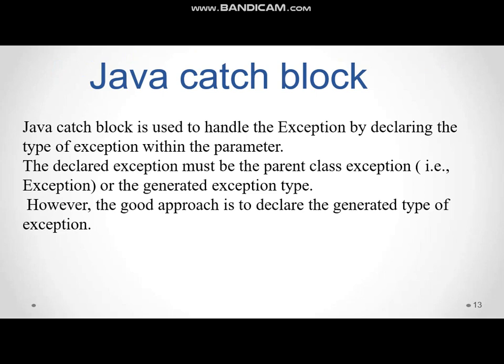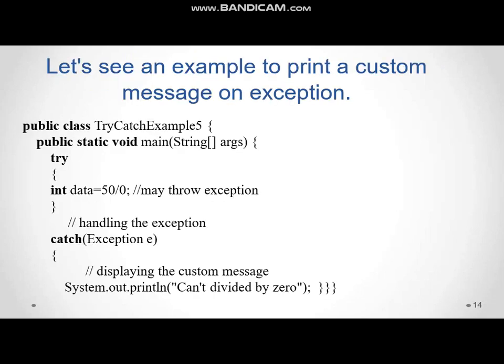Java catch block. Java catch block is used to handle the exception by declaring the type of exception within the parameter. The declared exception must be the parent class. The good approach is to declare the generated type of exception. Example for printing a custom message on exceptions.